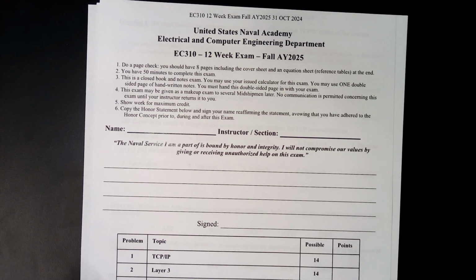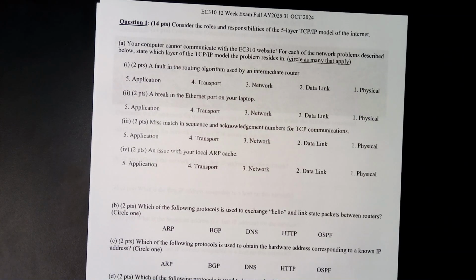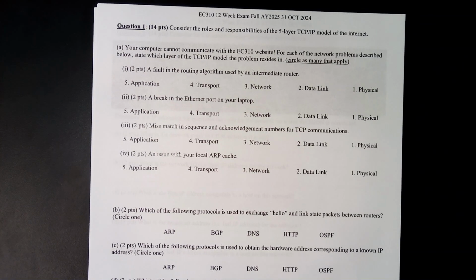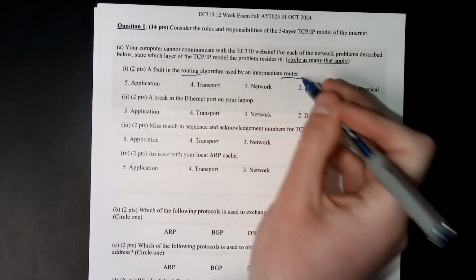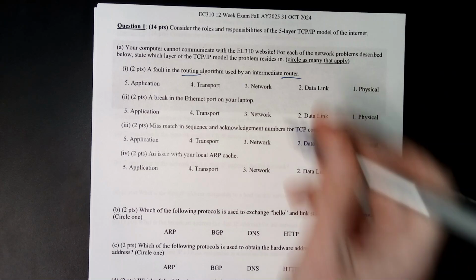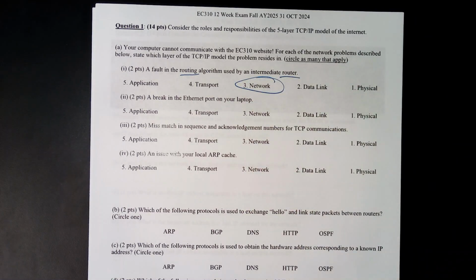To get started with question 1 here, your computer cannot communicate with the EC310 website. For each of the network problems described below, state which layer of the TCP/IP model the problem resides in. For the first question, a fault in the routing algorithm used by an intermediate router. Here the key is routing and router, and that almost always refers you to the network layer, because that's where the routing happens, that's where routers exist.